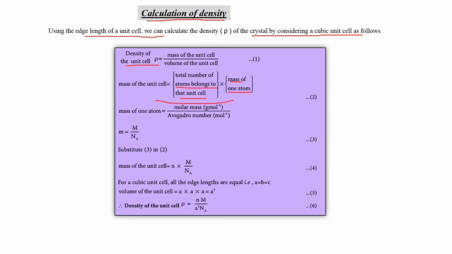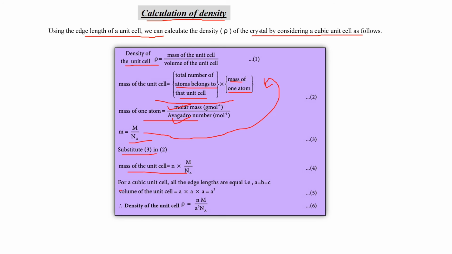And the mass of one atom means molar mass upon Avogadro number, M upon Na, where Na is the Avogadro number. Substitute equation 3 in equation 2. So the mass of the unit cell is N into M by Na.